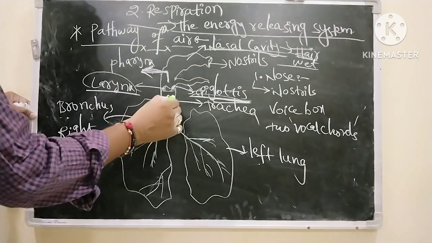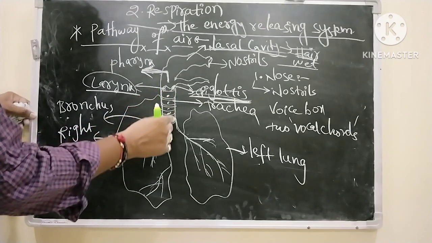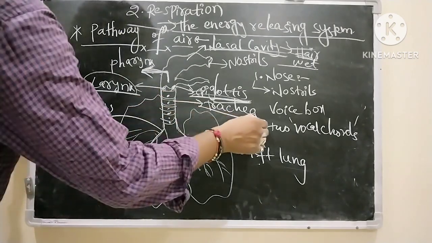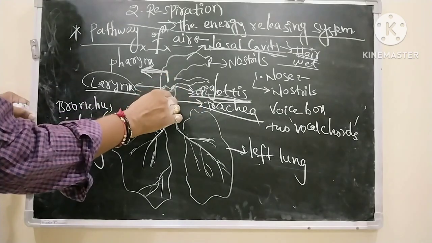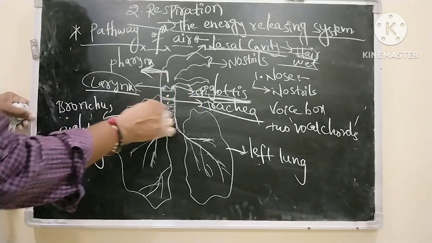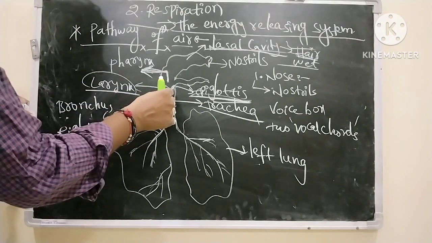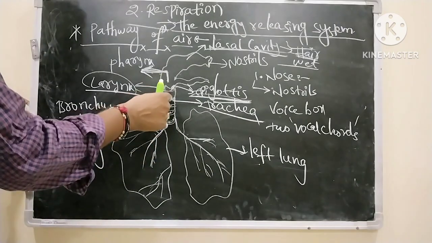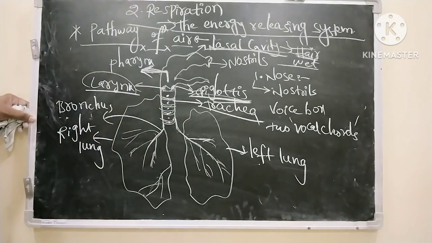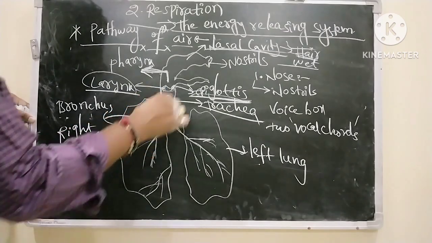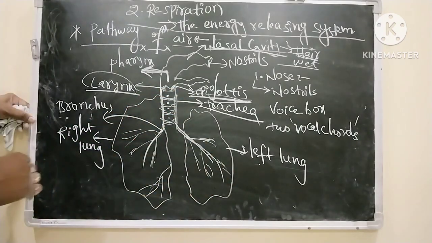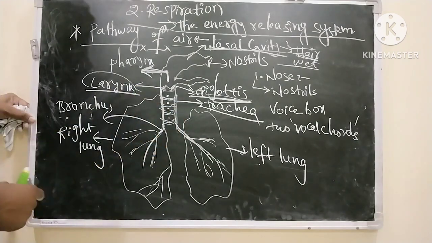Next, after the larynx, the structure is called the trachea. The trachea is also called the windpipe or air pipe. It contains C-shaped cartilaginous rings, which prevent the entry of food and water and protect the trachea from collapsing and closing. And the trachea is divided into two branches called bronchus, right bronchus and left bronchus, which enter into the lungs.